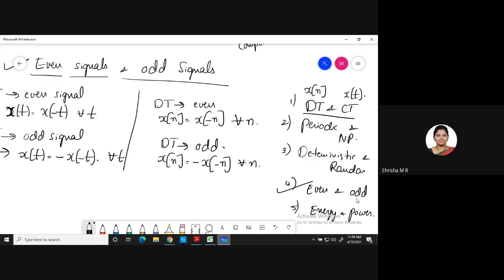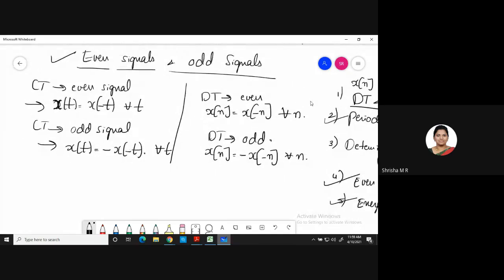Even and odd also, we will be solving problems with respect to discrete time and continuous time, like how we solve for periodic and non-periodic. Similarly, we have energy and power signals also. For that also, you'll be solving problems. You'll be finding the energy of a signal and the power of a signal. So that is about even signals and odd signals.